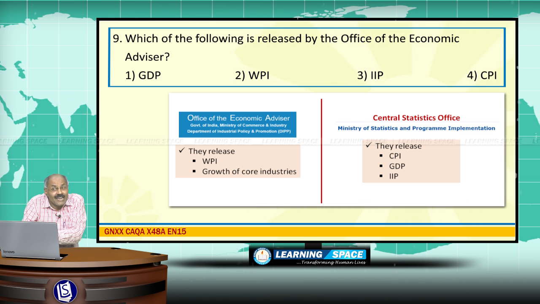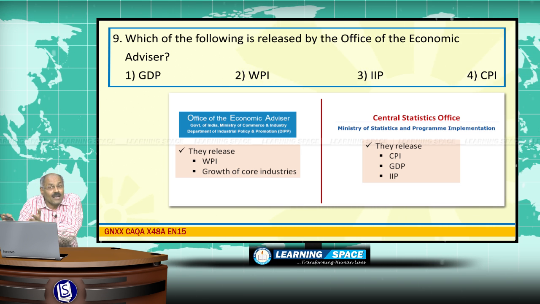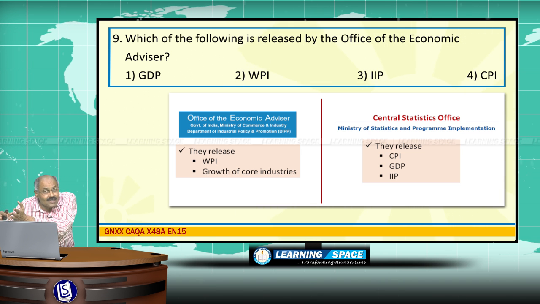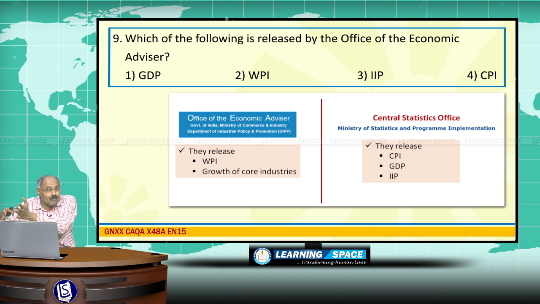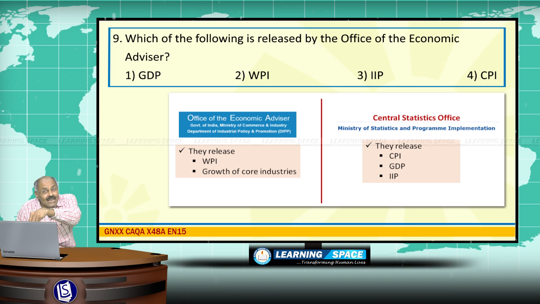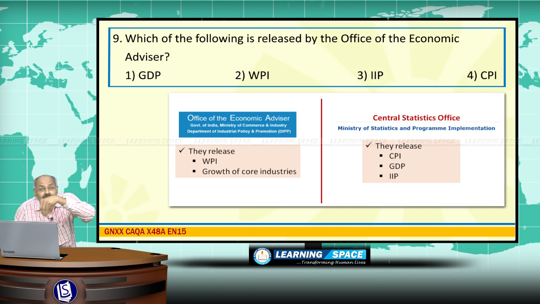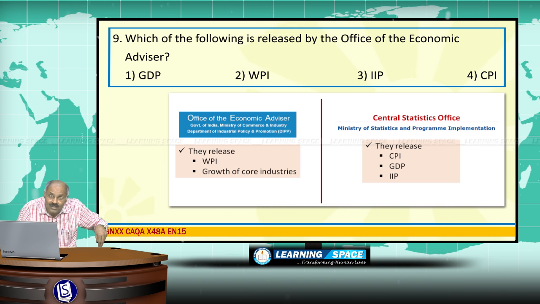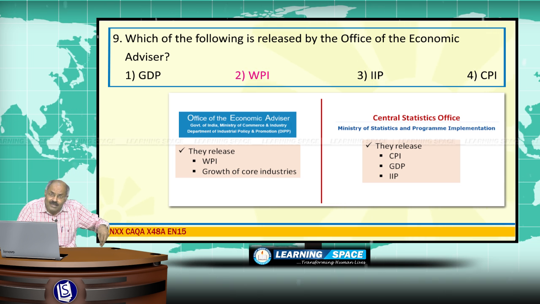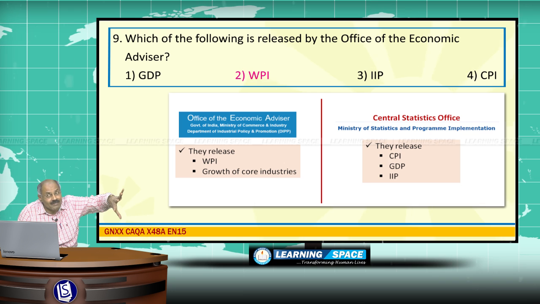But index of industrial production figures, GDP figures, CPI figures, these are released by the Central Statistics Office, which is under the Ministry of Statistics and Program Implementation. Right? So, the Central Statistics Office is vested with the release of Consumer Price Index, GDP and IIP figures, and Wholesale Price Index and growth of core industries, these two figures are released by the Office of the Economic Advisor.